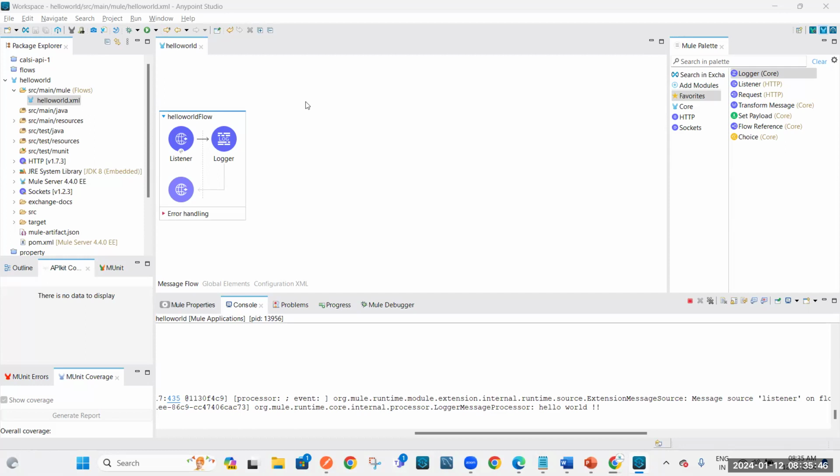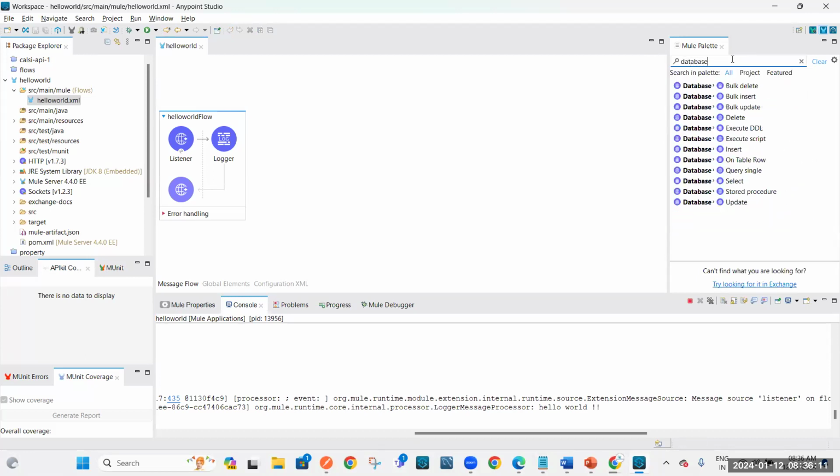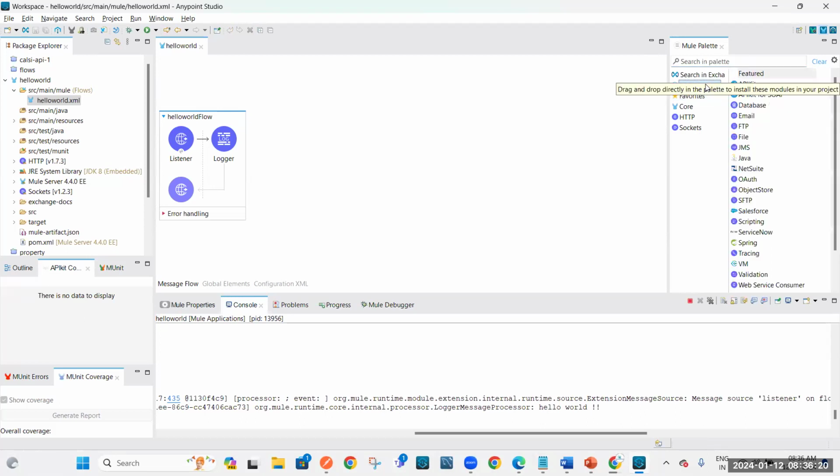Any system that is exposing its APIs, right? Yes. In MuleSoft, so many connectors will be there. Let's say I want to connect with Salesforce. You just type Salesforce, you will get it like this. Let's say you want to connect with some database. If it exists, we'll get it here. We need to go to modules. If that system really exists, we will get it in the search in Exchange.